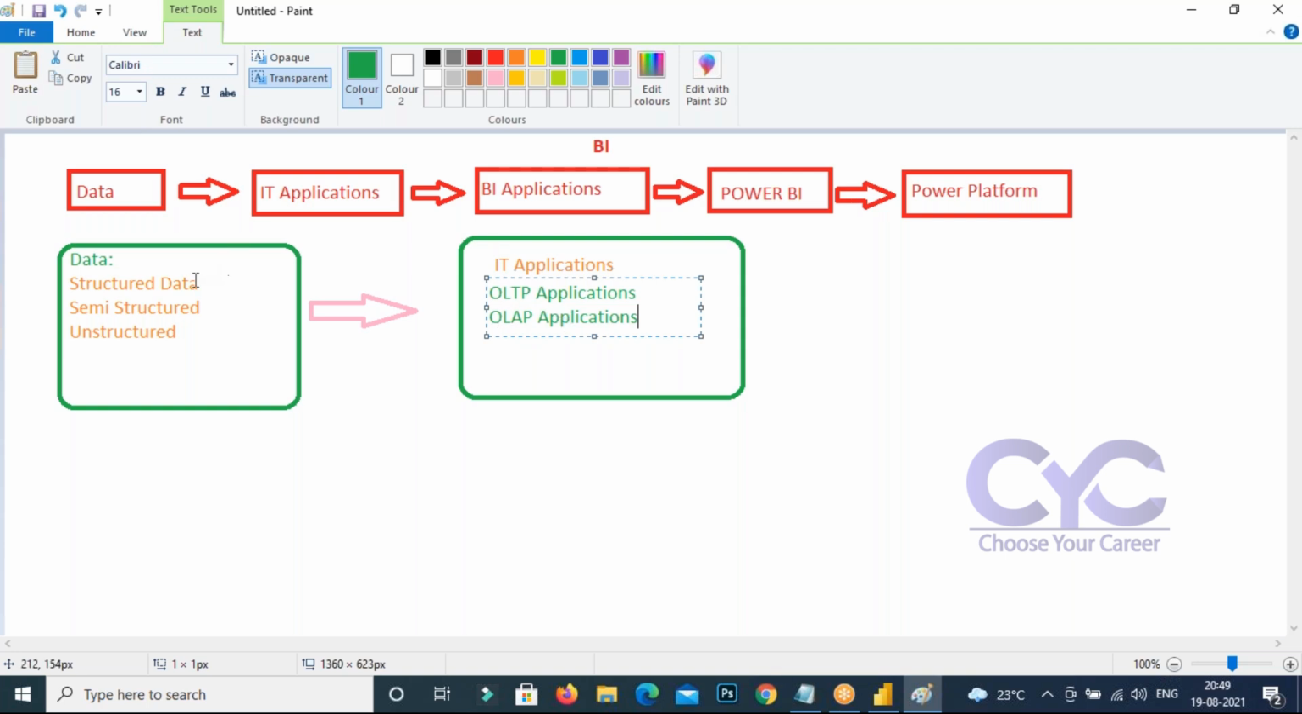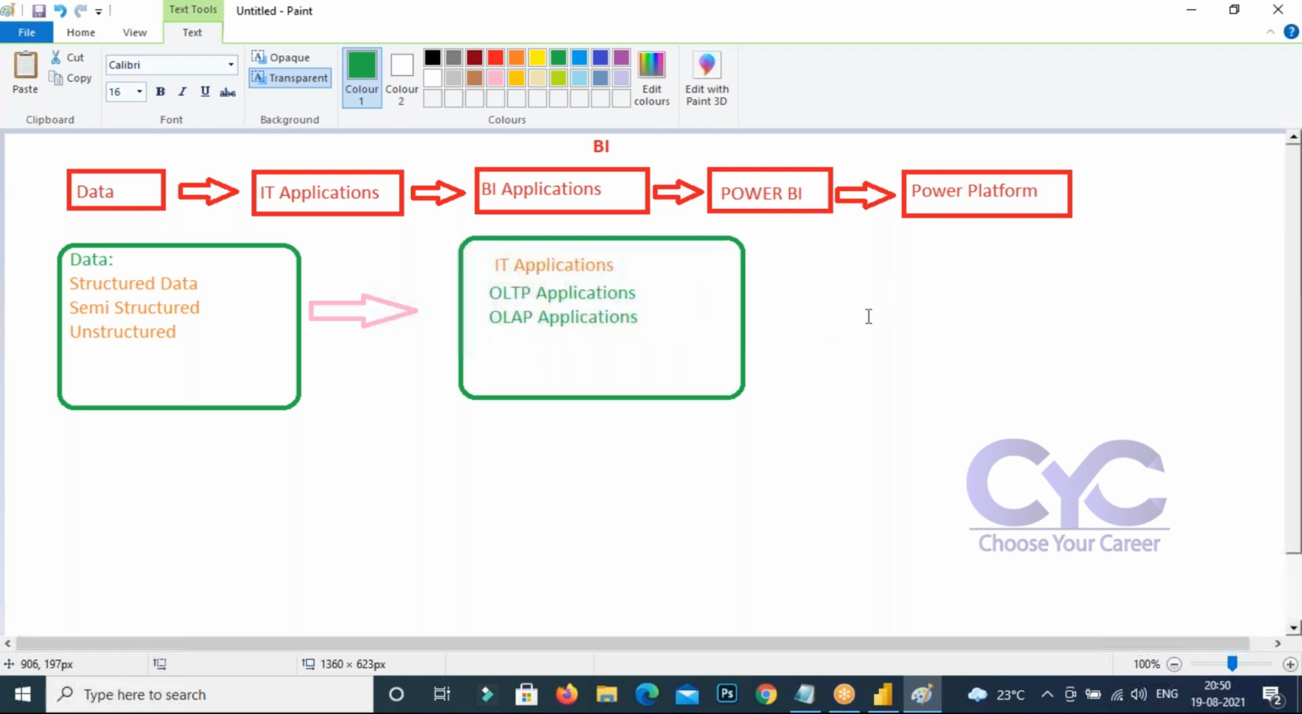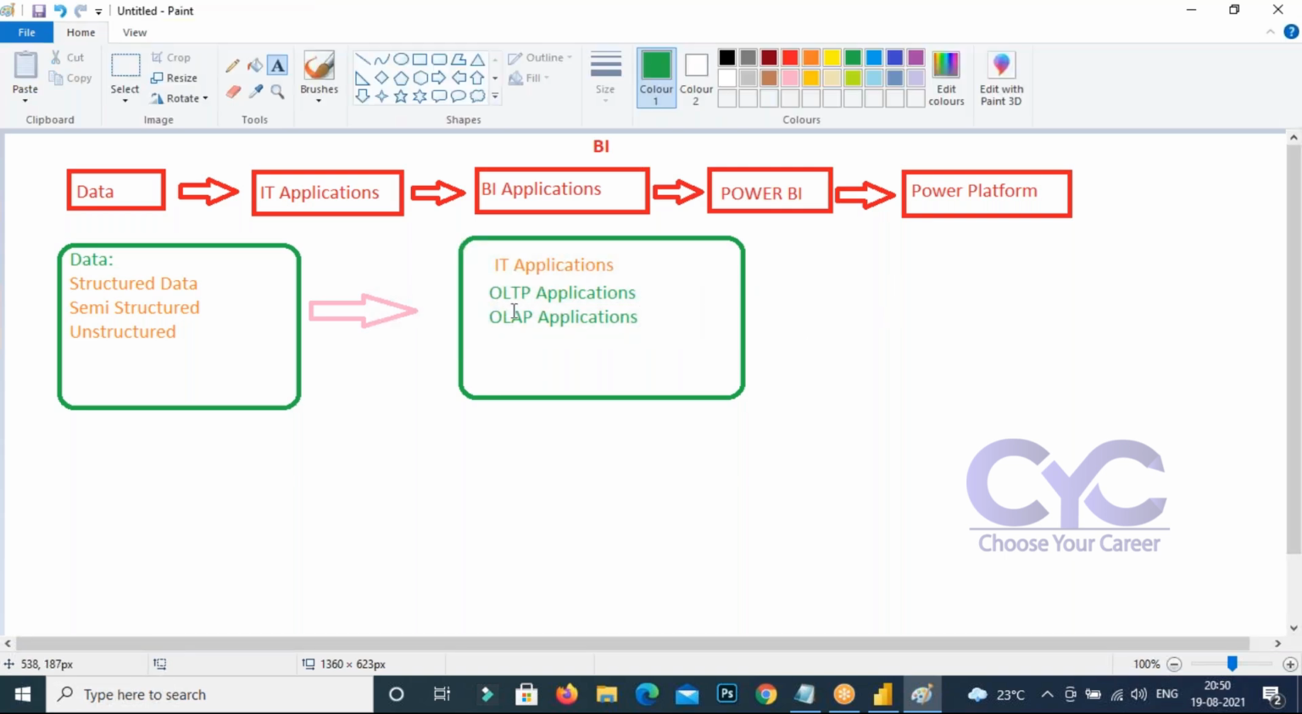So this data can be used by either of these IT applications, or both. Are you getting it? This OLTP or OLAP application data, which one is going to handle it? This data can be handled by, right?